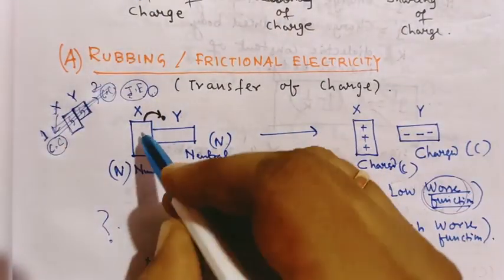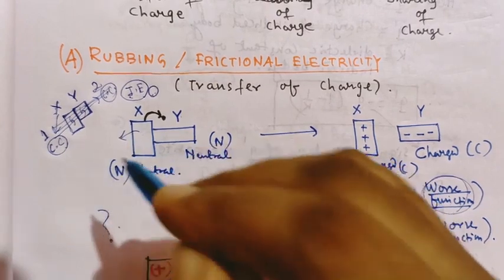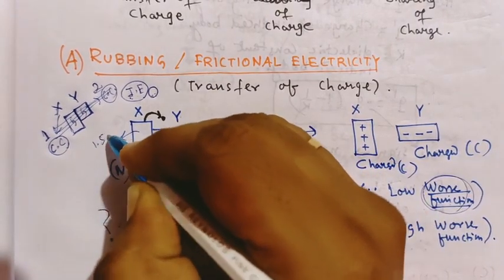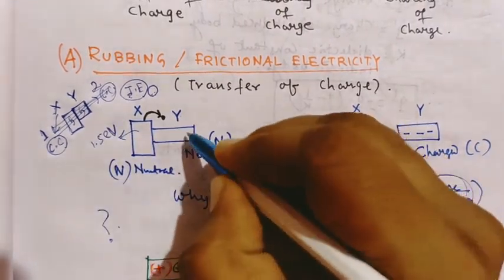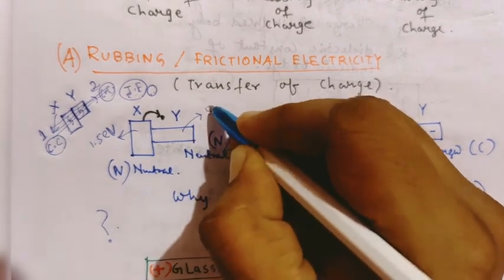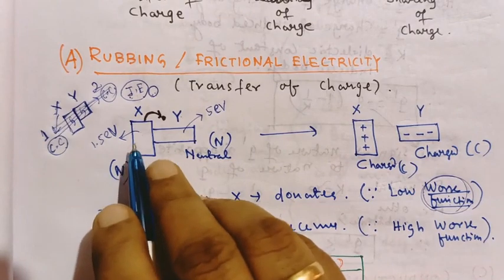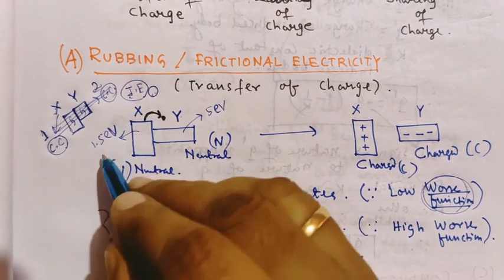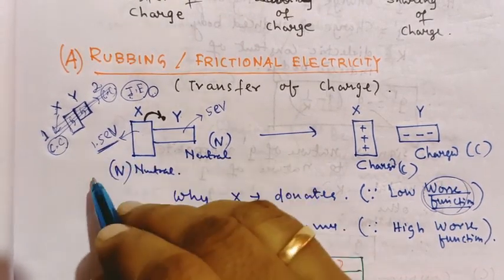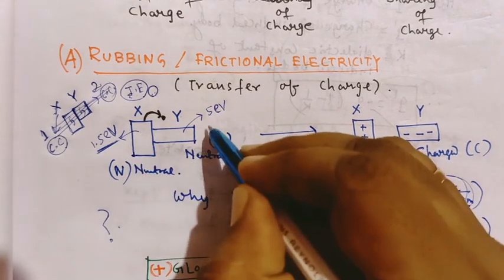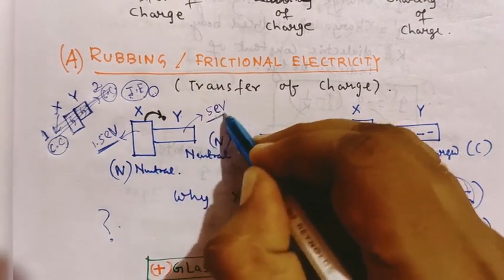Now let X have a work function of 1.5 electron volt and Y have a work function of 5 electron volt. What is the physics behind it? X needs 1.5 electron volt to remove an electron, Y needs 5 electron volt.